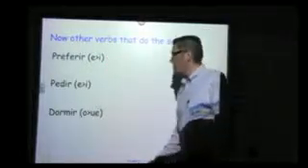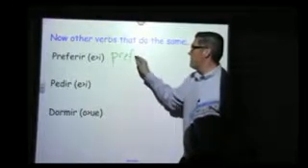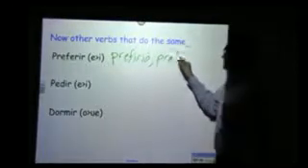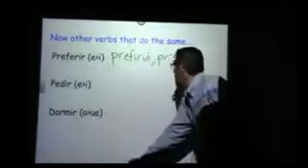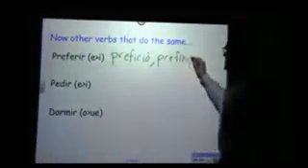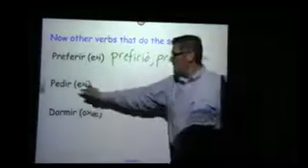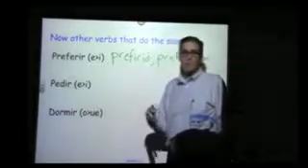So let's just hit a couple of these. We got preferir, goes prefirió, or prefirieron. Okay. Pedir. Pedir is an E to I. Remember, yo pido, tú pides, él pide, nosotros pedimos.